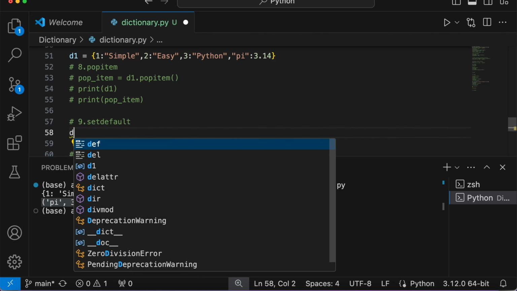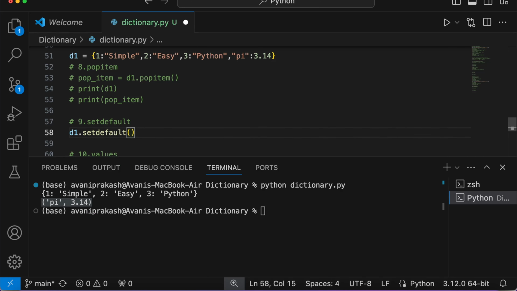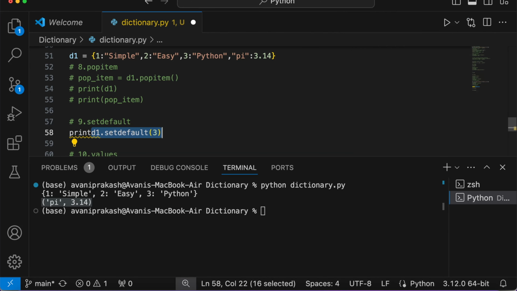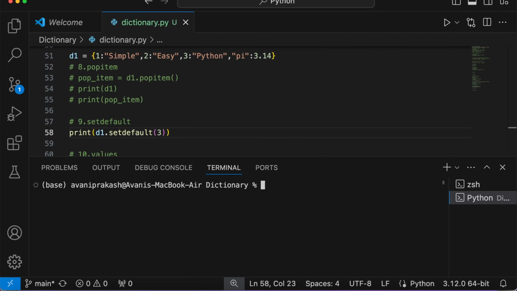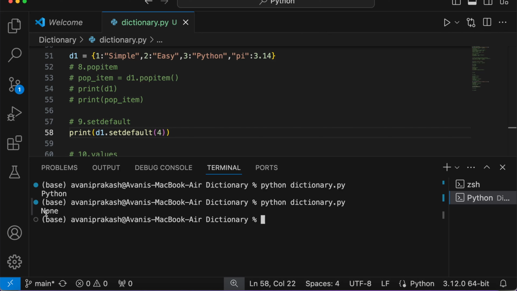For example, if I say d1.setdefault, let me first try to look for a key which is present. If I print it here, it is going to give me the output for 3, which is Python here. Now if I change it to, let us say, 4, because 4 is not present here, it is going to insert it, and it is returning me None.